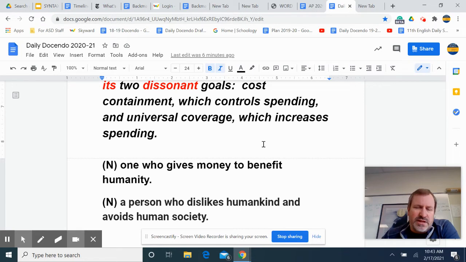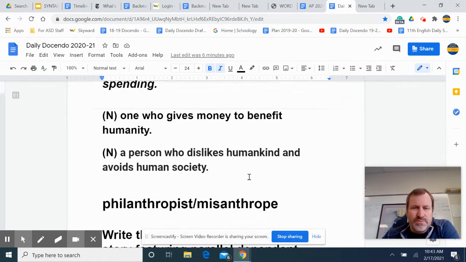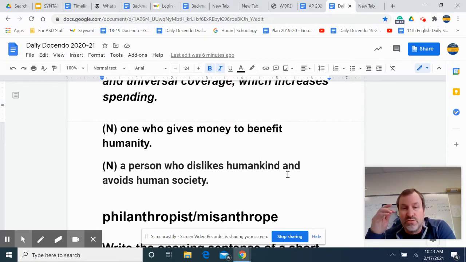So you think about somebody like maybe a Bill Gates who gives money. Philo means love. Philanthropist is the word. And then misanthrope would be a person who dislikes. So anthrop has that root that has to do with anthropology, the study of mankind or humankind, and then mis is against. So somebody who dislikes humankind.